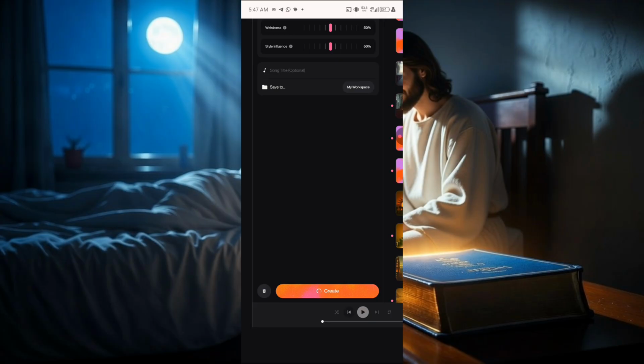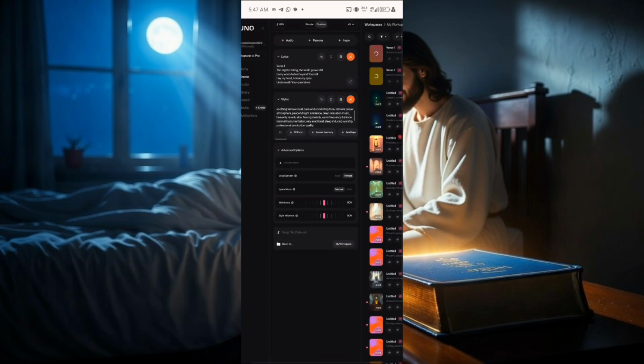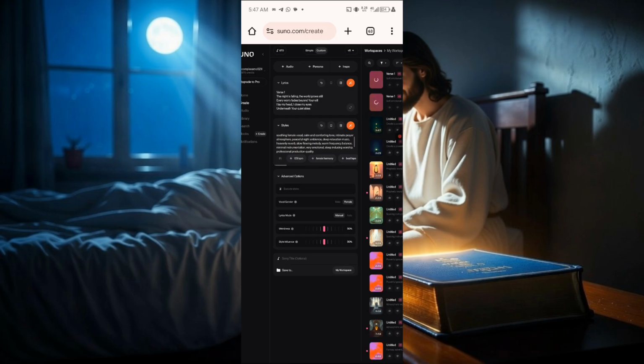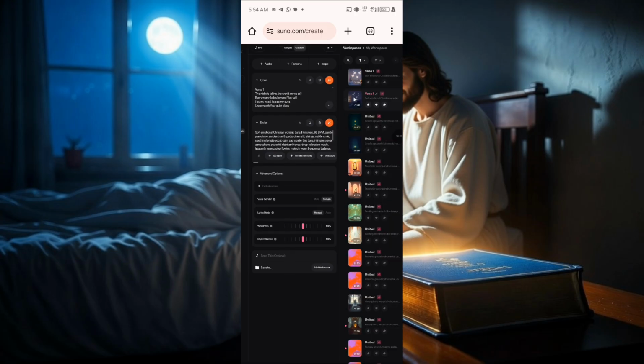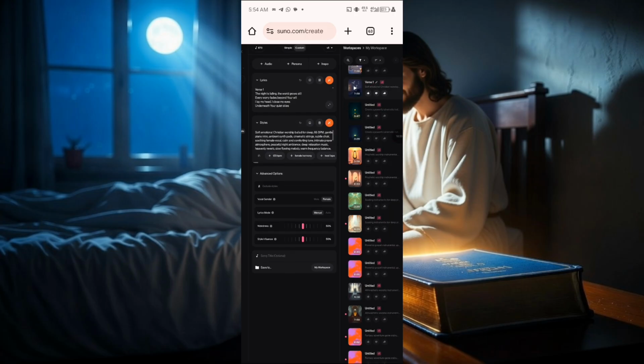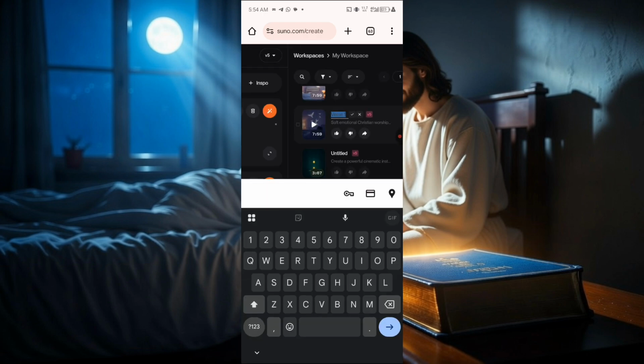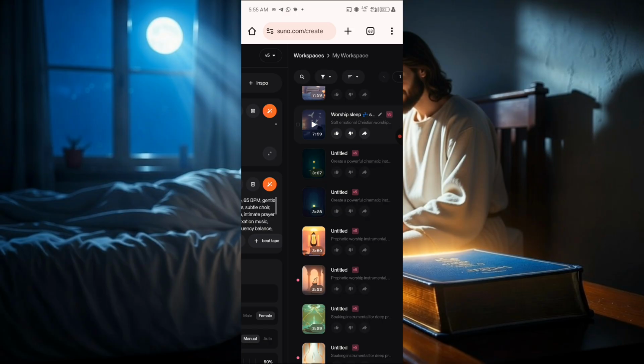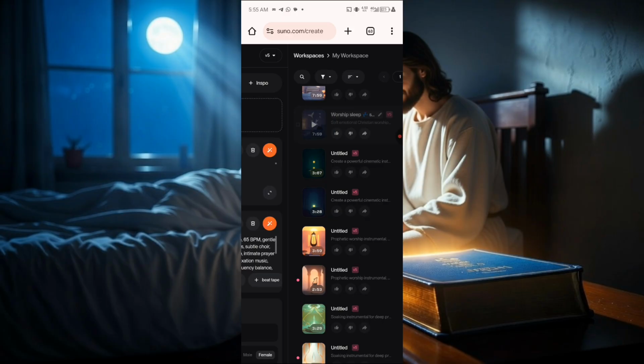So you can see that it's loading. Once it is done loading, notice that it's no longer loading. Just come to the top here. You see that it's generated two songs for you. So let's just wait for it to generate them for us. So I prefer this second one. So I'm just going to title it. Let me just put worship sleep song. So now I'm just going to save this. Then I'm going to download it to my device.